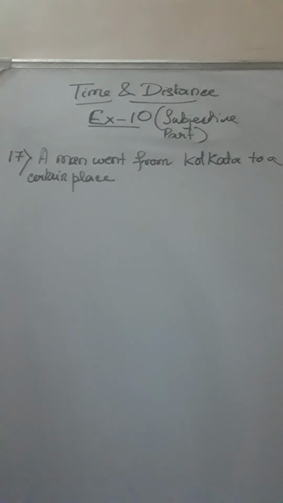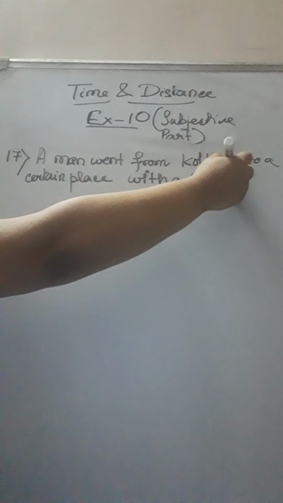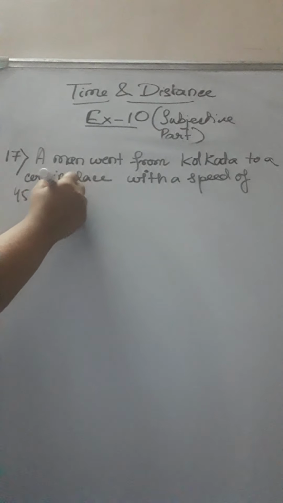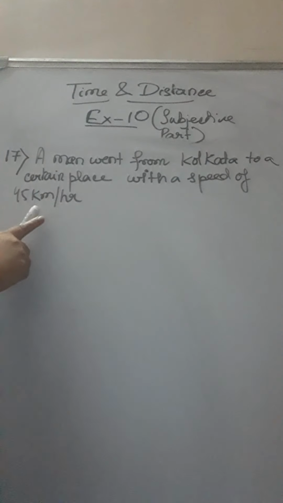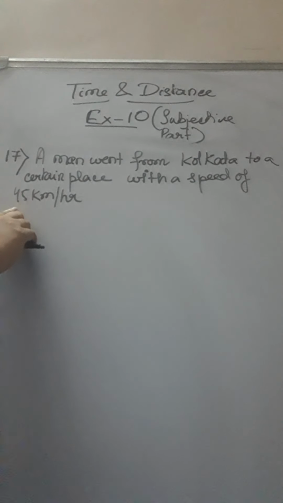That means he will cover some distance with a speed. So this man is traveling with a speed of 45 kilometer per hour. So this is the speed given. That means per hour means in 1 hour he is able to cover a distance of 45 kilometer. So speed shows the relation between distance and time, which gives that every 1 hour he is going with a speed to cover 45 kilometers within a single hour.